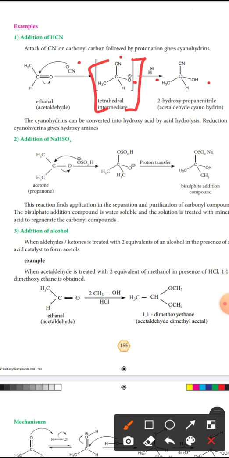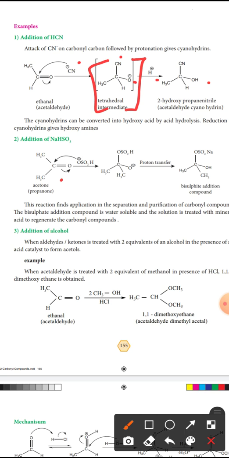Okay, the next reaction is addition of sodium bisulfite. Acetone or propanone, carbon double bond O, reacts with HSO3.